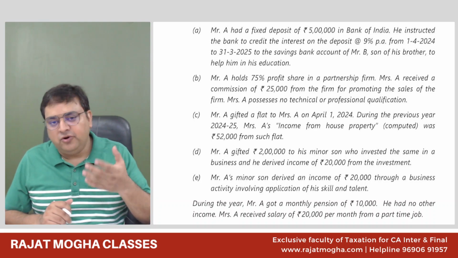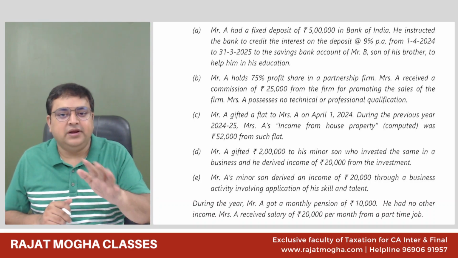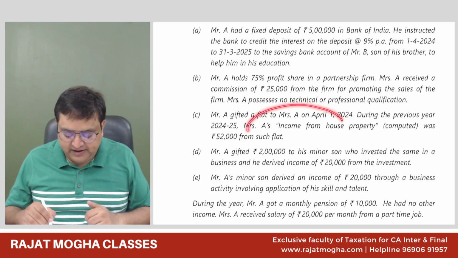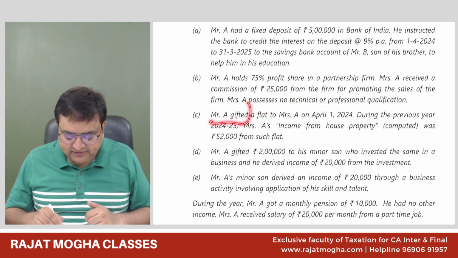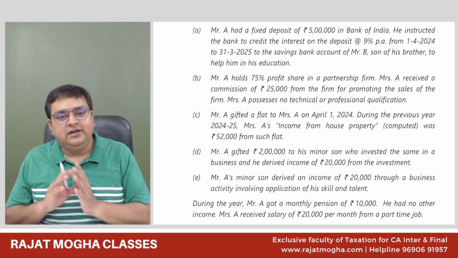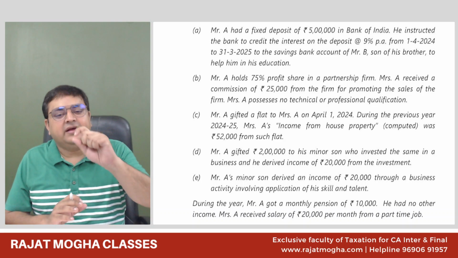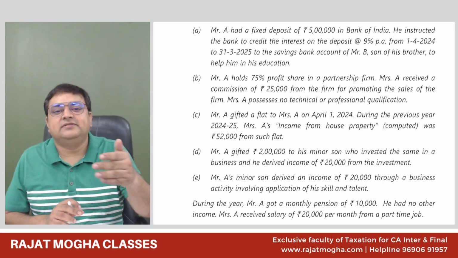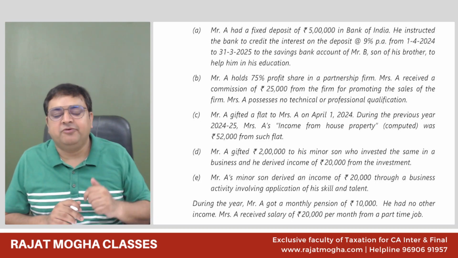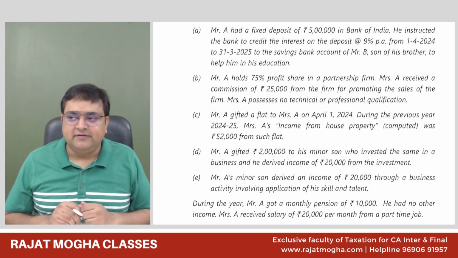Although income will belong to again the transferor, but without clubbing, it would be the deemed ownership concept, under section 27. So in this case, it will not be clubbing, it will be the deemed ownership. So Mr. A will be the deemed owner in this case. So although it would be the income of Mr. A, ultimately the calculation is same, but the provisions are different. So we will not apply the clubbing provisions over here. We will apply the house property provisions here under section 27. Understood, guys?